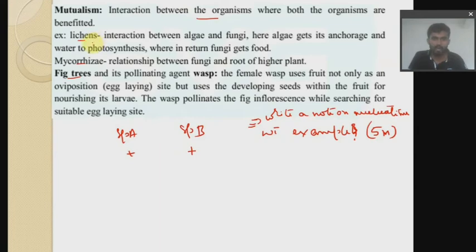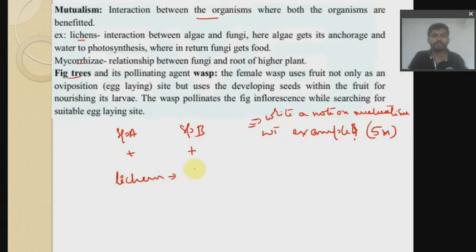Instead, what you have to do is say it's an interaction between algae and fungi, where algae gets anchorage and water for photosynthesis, and in turn the fungi will get the food. So you have to mention it like that. What do you mean by lichen?